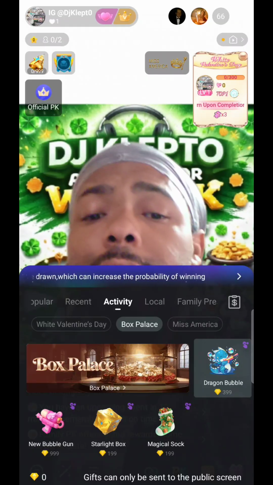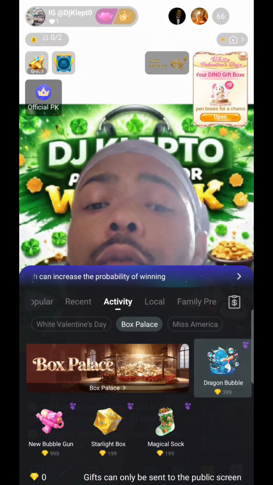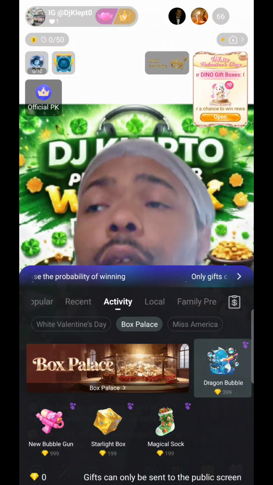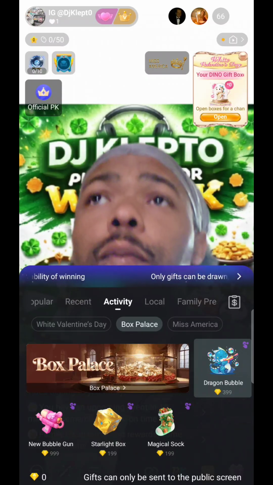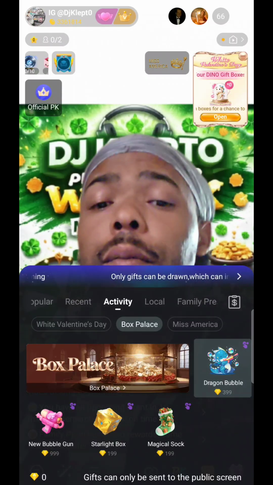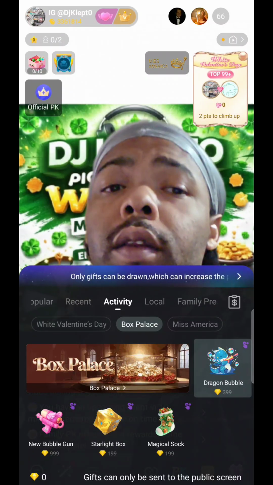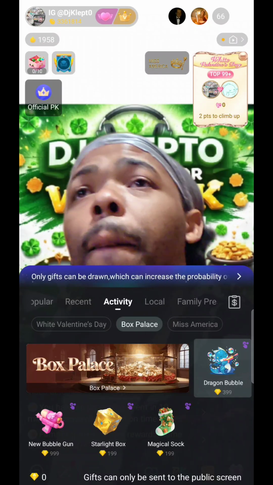Also, when you click on that banner, it'll give you more details, and make sure you click on the banner so you can get any free gifts or spins that you received from sending or receiving those specific gifts.